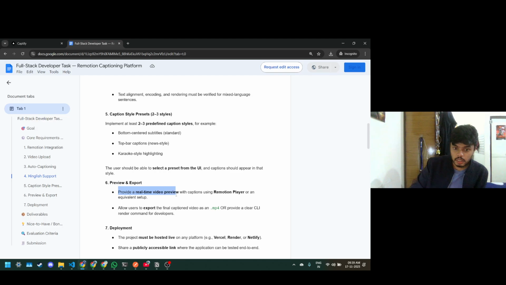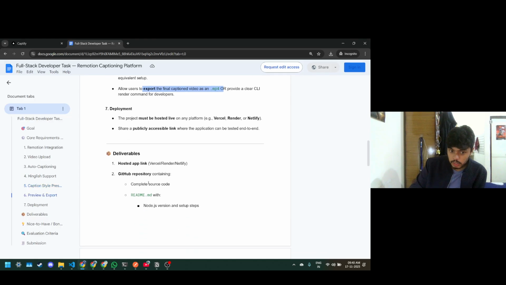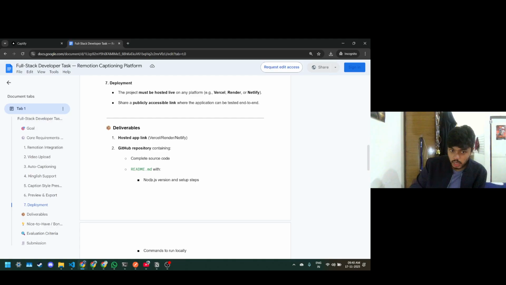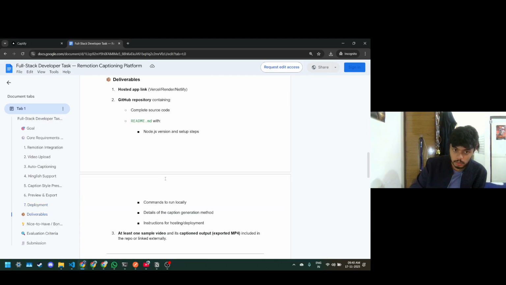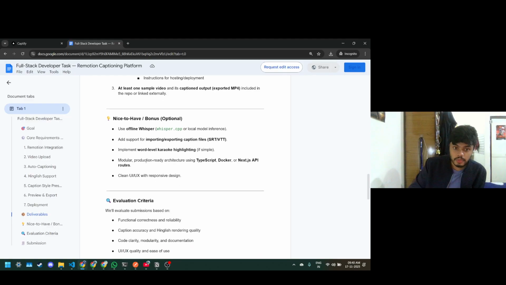Provide a real-time video preview with caption using Remotion Player or an equivalent setup. Done. Allow user to export the final MP4 video. Done. Deployment. I've deployed it, hosted publicly accessible. Hosted the app. I will share the GitHub URL. At least one sample video and its caption output MP4 included in the report link. I will mention it. Use offline Whisper, nice to have, Whisper.cpp or local model interface. Right now it's good enough.